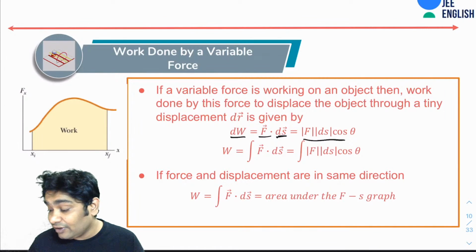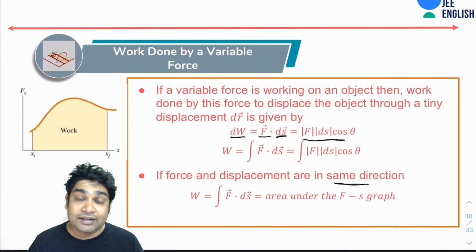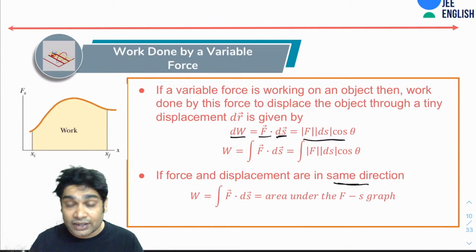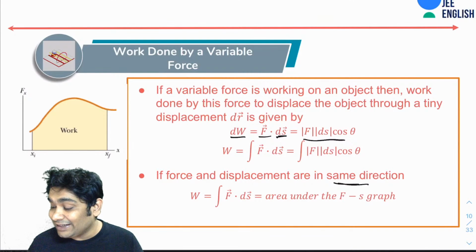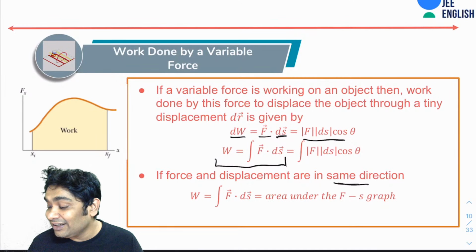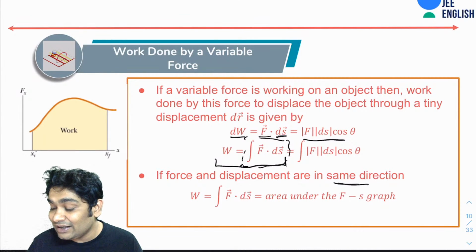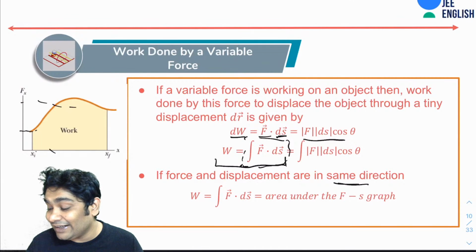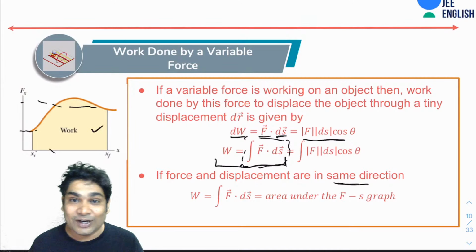And if the displacement and the force are unidirectional, in the same direction, then the work would simply be the area under the F-s graph. As you can see here, this integration just represents the area of the F-s graph with the S axis. So do not make the mistake of taking this area. It is always this area.